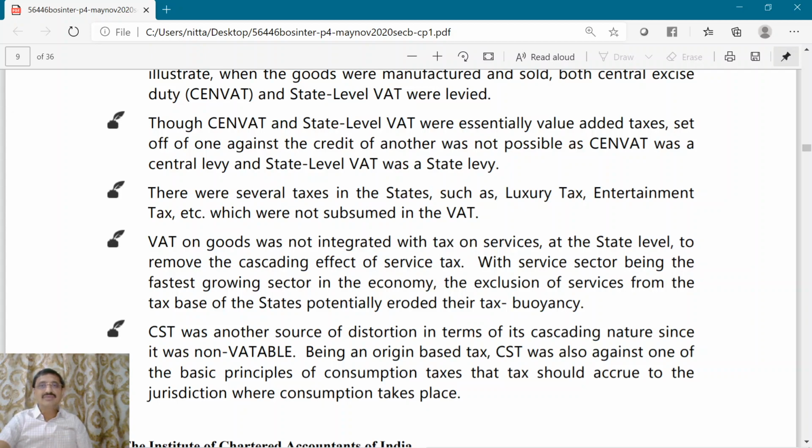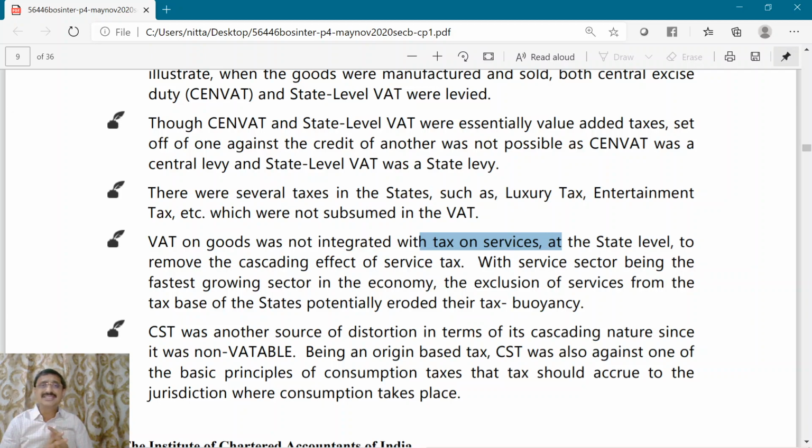Now, VAT was not integrated with tax on services. We also understood that the state governments did not have the power to levy tax on services. The state governments used to levy tax only on commodities. They did not have the authority to levy tax on services.